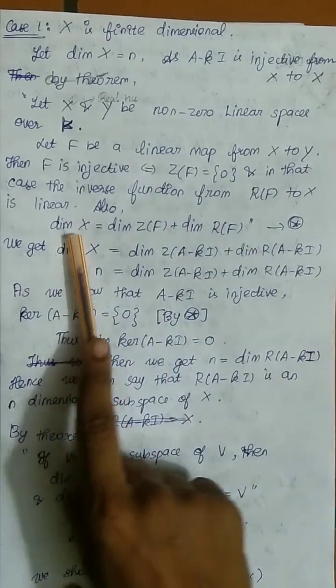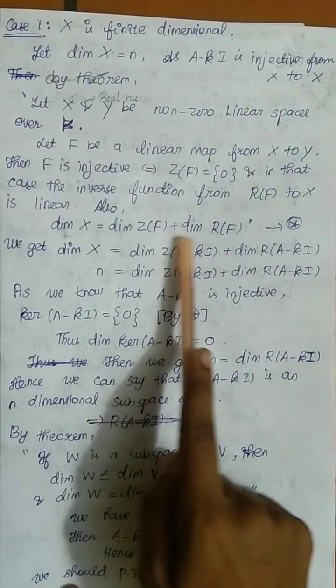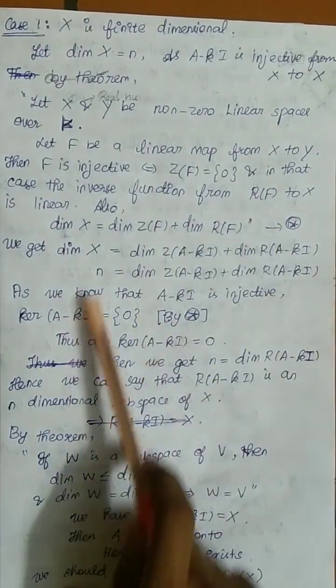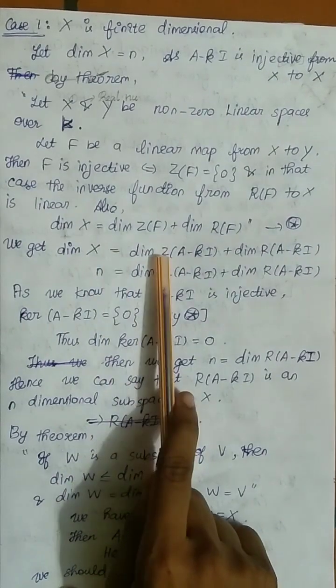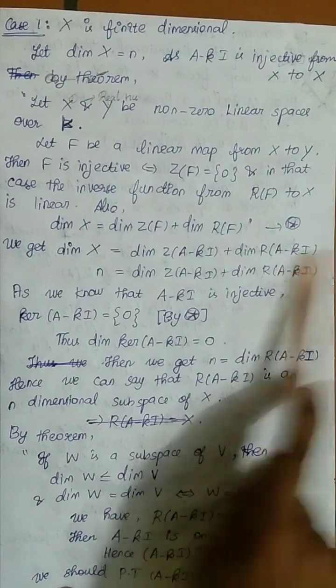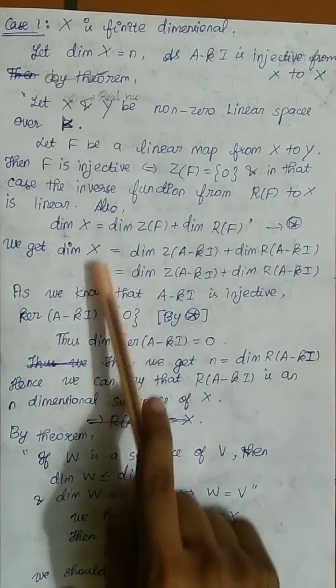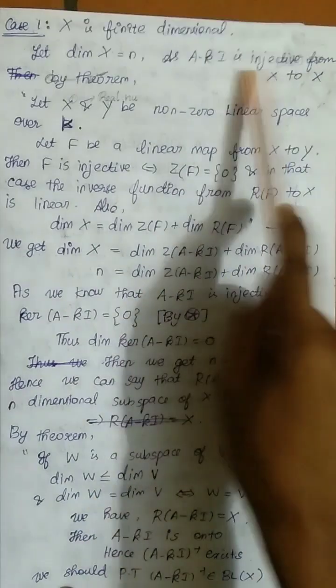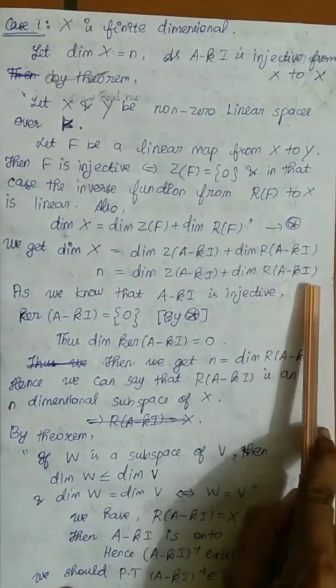And if this is the case, the dimension of X equals the dimension of the zero space of F plus the dimension of the range space of F. So here, the dimension of X equals the dimension of Z of A minus Ki plus the dimension of R of A minus Ki. I know that the dimension of X is n, so n equals the dimension of Z of A minus Ki plus the dimension of R of A minus Ki.